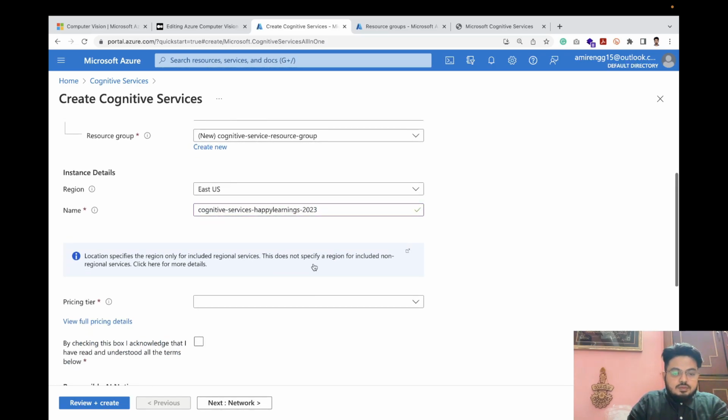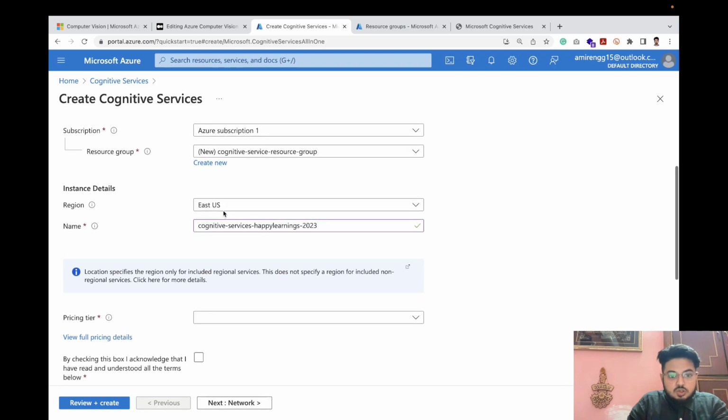Okay, one thing which you need to note over here is that later we need to know in which region we are using it. So if you are in a different region, say West US, you can choose the nearest from there. I'm going with the default one at present, East US.